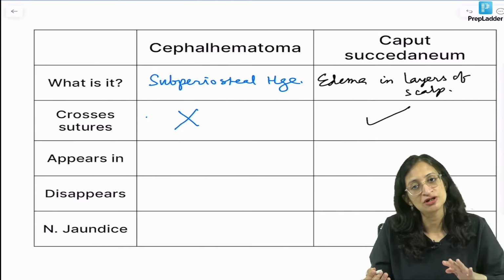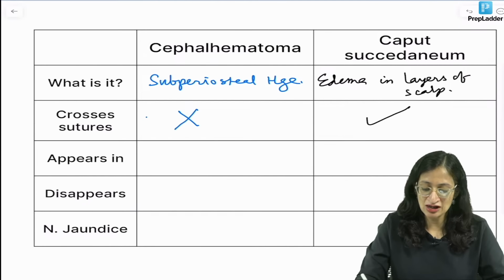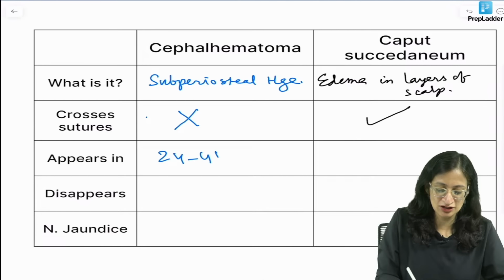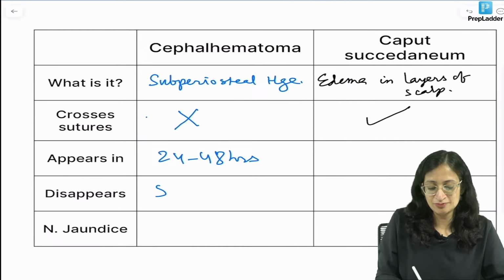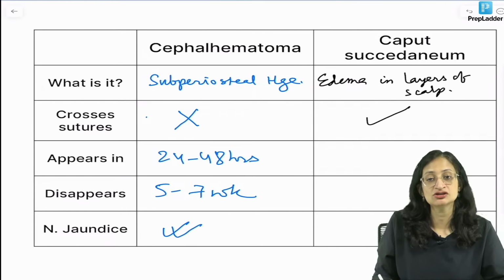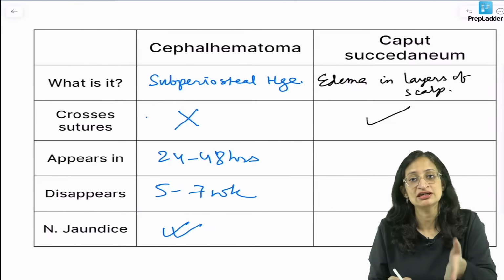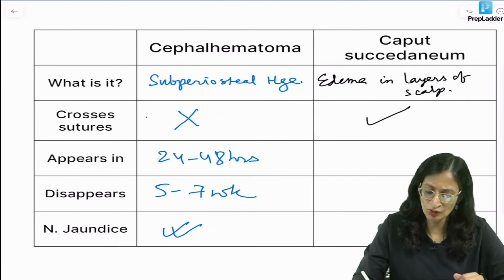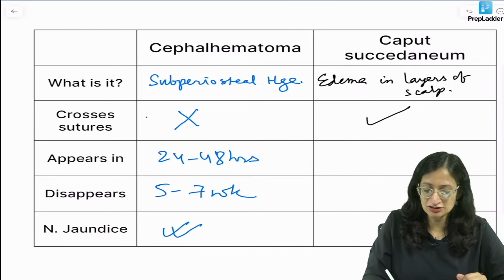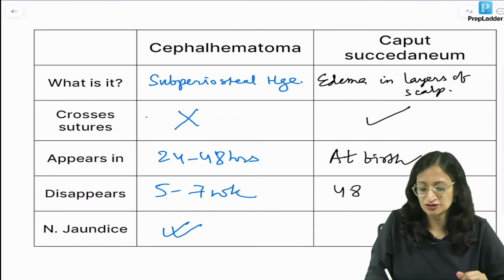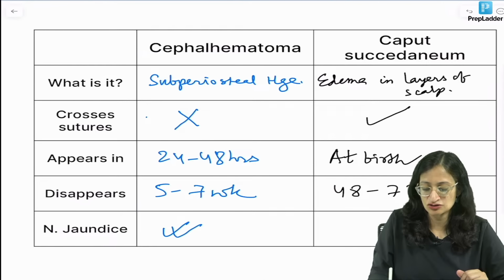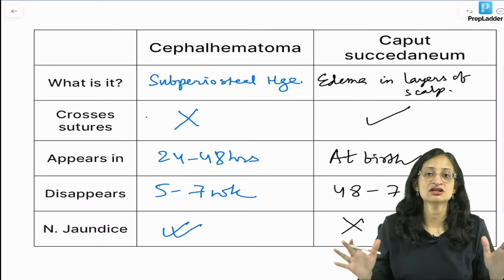Cephalhematoma takes time to appear also, disappear also. So cephalhematoma may take 24 to 48 hours to appear completely, disappears in 5 to 7 weeks or even longer. And it predisposes to neonatal jaundice because it is a collection of blood. Blood means hemoglobin breaks down to heme, converted to bilirubin. What about caput? It appears at birth, it is already present at maximum size, disappears in 48 to 72 hours and it does not predispose to jaundice. So these are the basic differences.